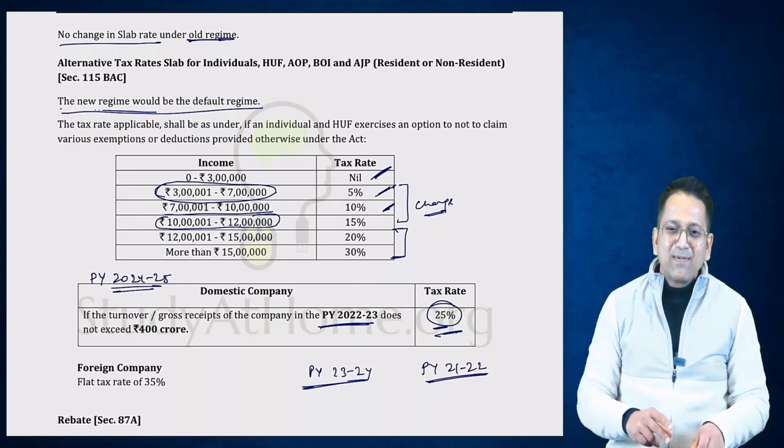Alright. Once a student asked me, what is the logic behind this? Why is the government holding on to this 2-year-old matter? If you want to see the turnover, then will the government see the turnover of the current year and tell the tax rate based on that? What is the point of looking at the turnover from 2 years ago?